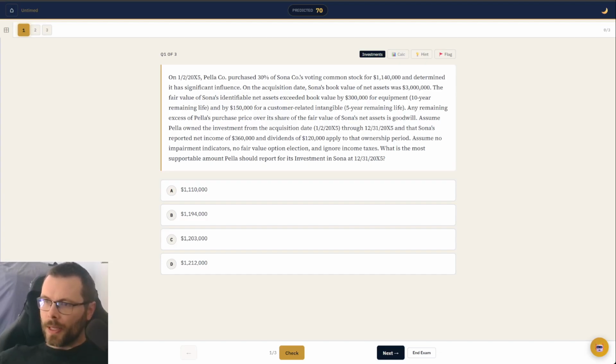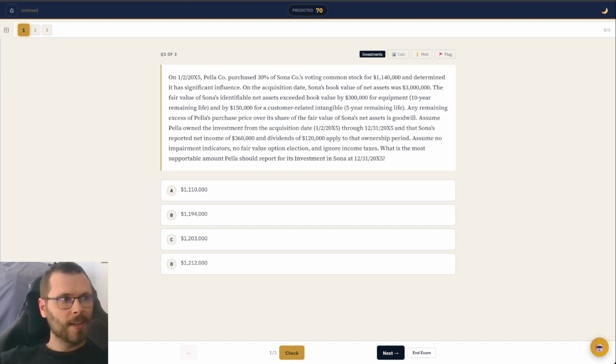So I'm going to load up a few questions from ChatCPA's test bank on FAR equity, FAR investment questions. So this first one, Pella Co. purchased 30%. Okay. Don't care about the amount. Significant influence. So that's one of the buzzwords. So significant influence means it's equity method, between 20 and 50%, but you can also see right away they purchased 30%. So there's 2 flags for you to know that this one is equity method.